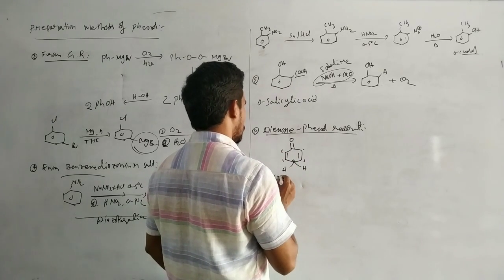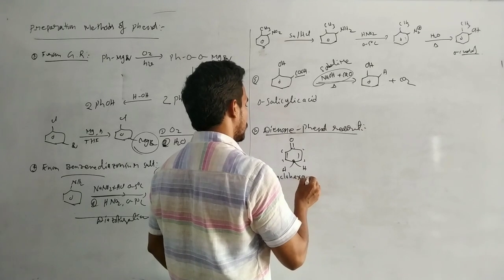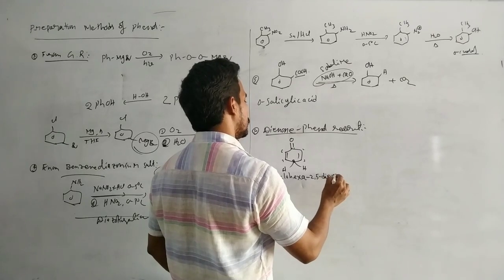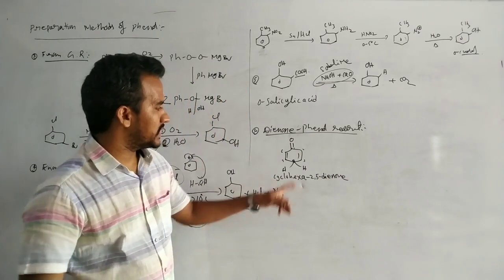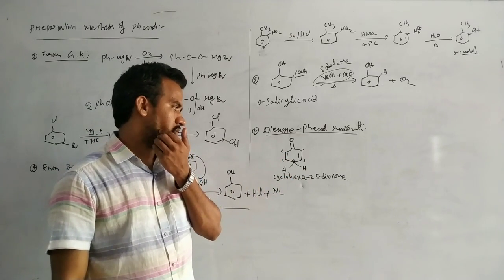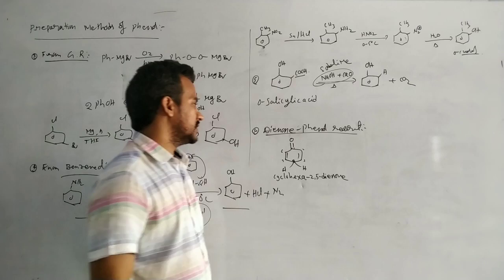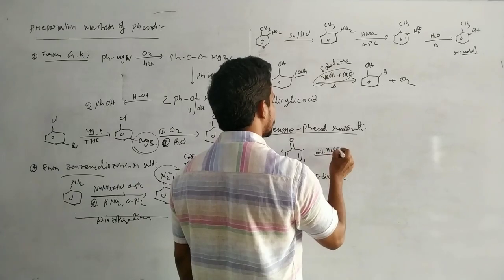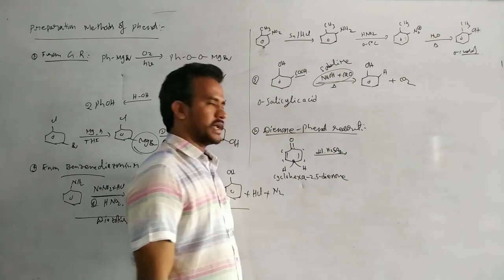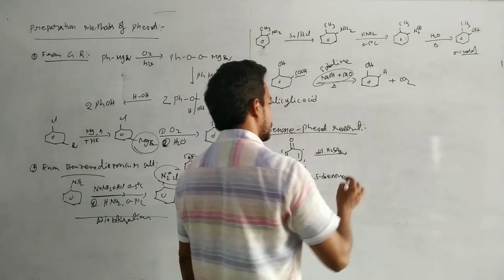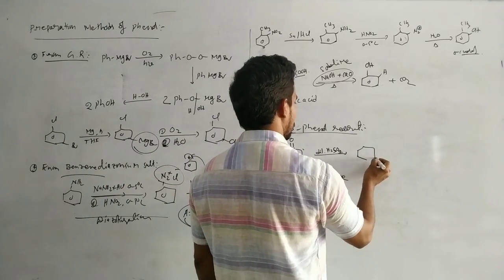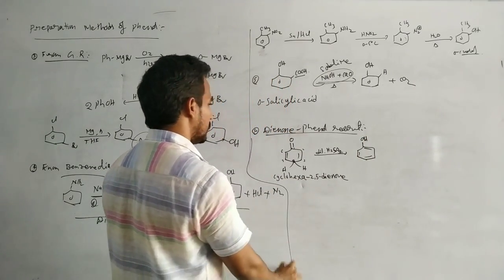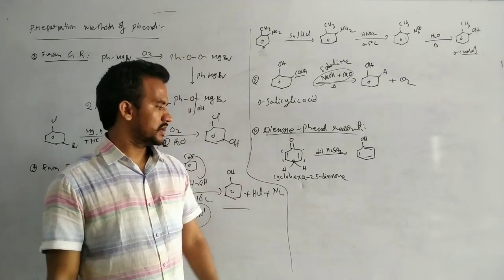That means here, cyclohexa-2,5-diene-1-one, the 2,5-dienone. So this dienone on treating with dilute acid, for suppose dilute H2SO4, is converted simply to phenol. It is a dienone phenol rearrangement.